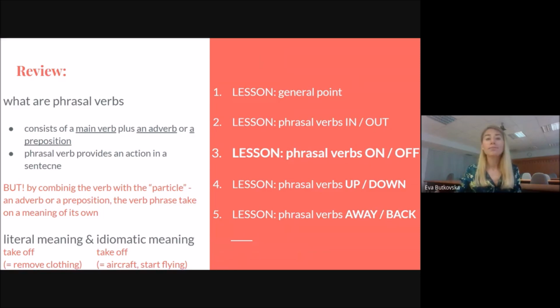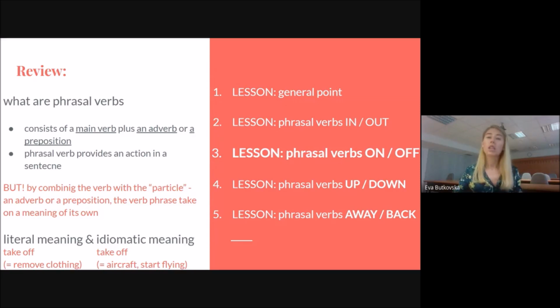Like in any other English sentence, a phrasal verb provides an action in a sentence. So in a regular sentence, there is a verb that provides an action. It's the same for a phrasal verb. There is one big and important difference, that when we combine the verb with the particle, the verb phrase or phrasal verb takes on a new meaning. So it means it gains a new meaning.